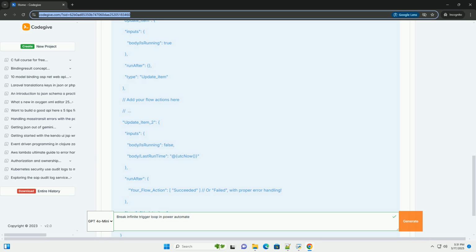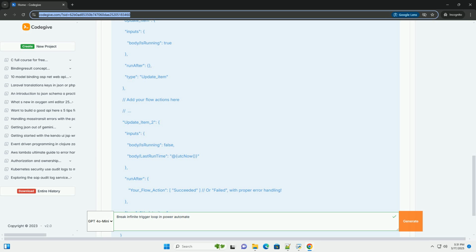Benefits. Automatic prevention: this method automatically prevents infinite loops without requiring manual intervention. Customizable threshold: the threshold can be adjusted based on the expected number of runs. Clear error message: the terminate action provides a clear error message indicating why the flow was terminated. Limitations.